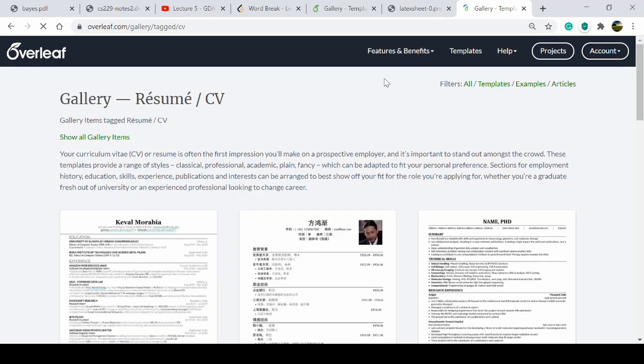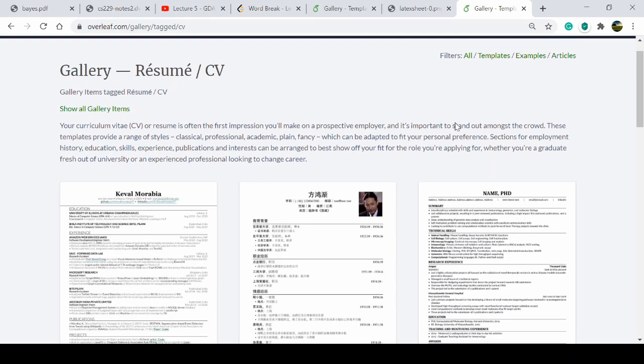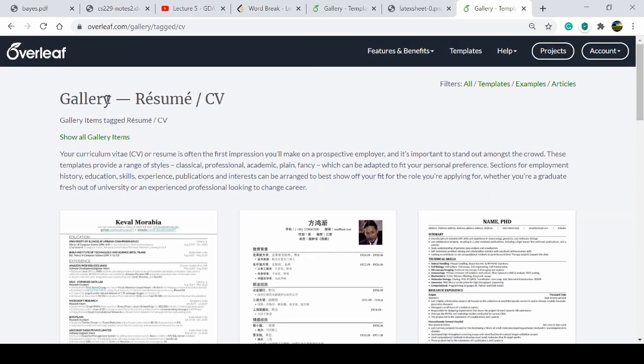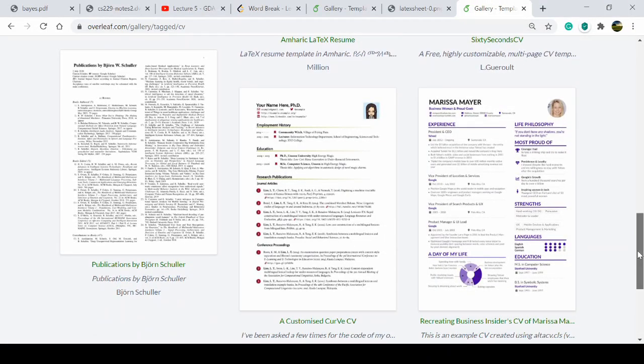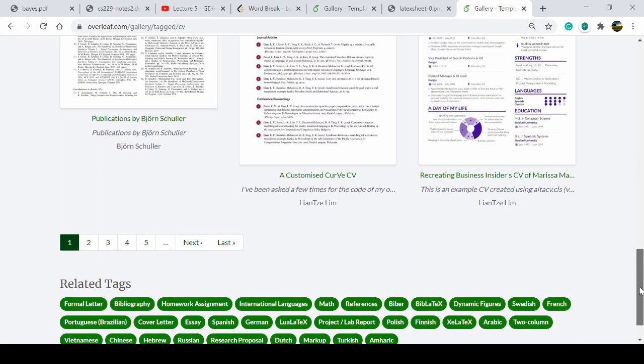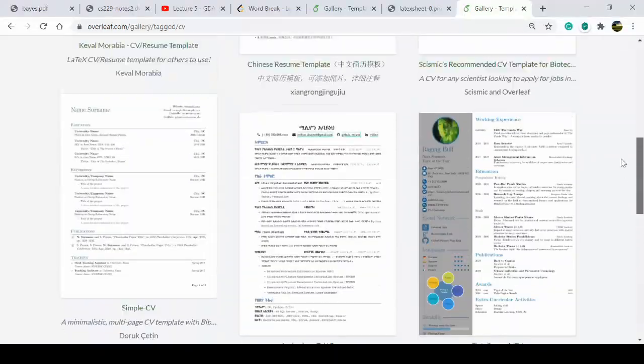As you select New Project, from the new project list, select Gallery, Resume CV. Here is the list of resumes that someone has created and already uploaded here. There are many resumes here.